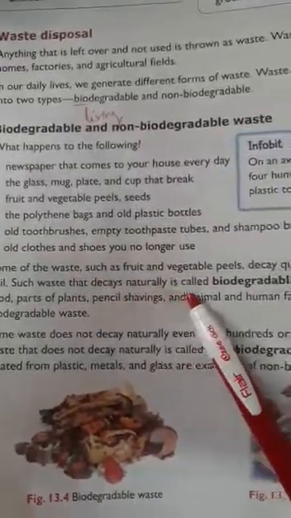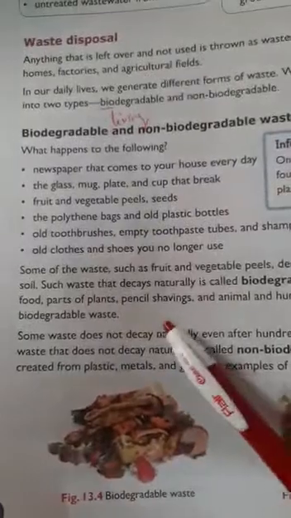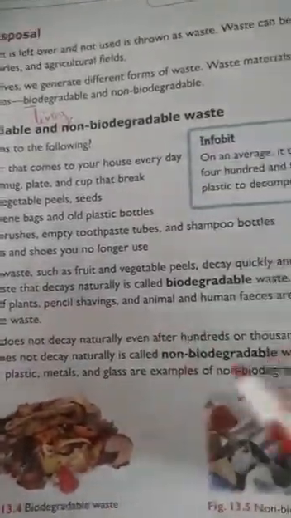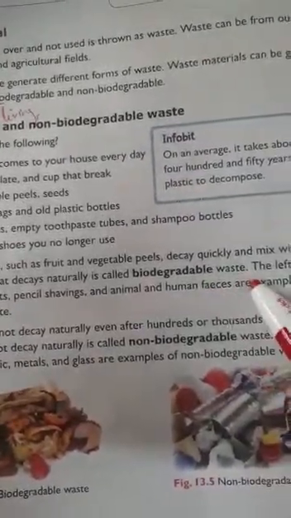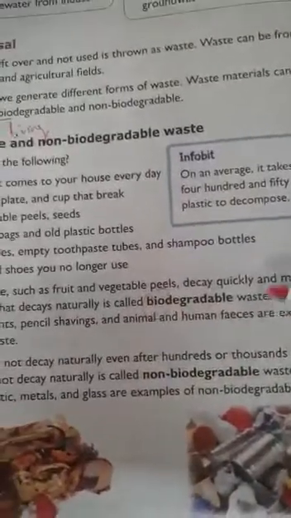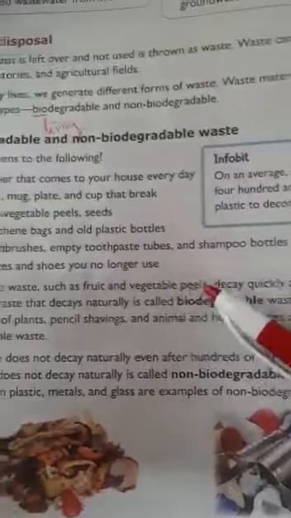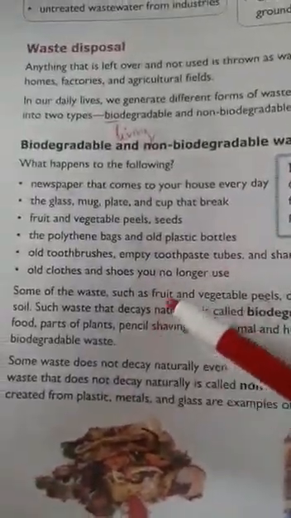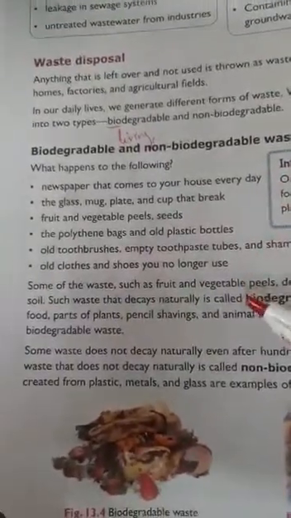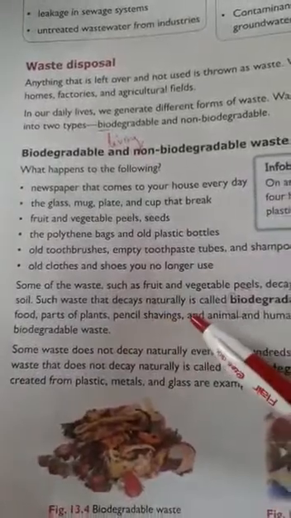Some of the waste such as fruit and vegetable peels decay quickly and mix with the soil. Such waste that decays naturally is called biodegradable waste. For your better understanding, bio means living things. The products we get from plants or animals decompose in the soil naturally and easily.